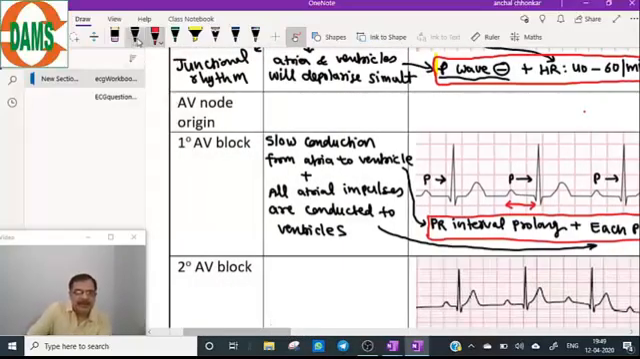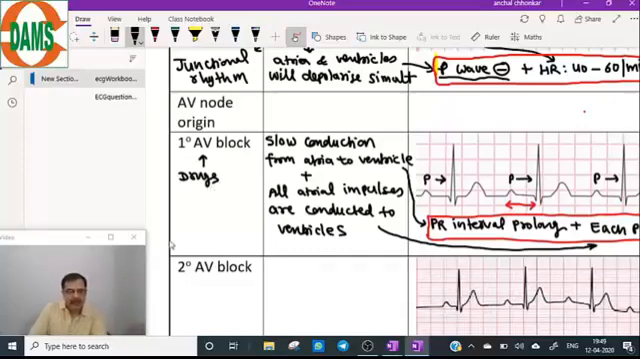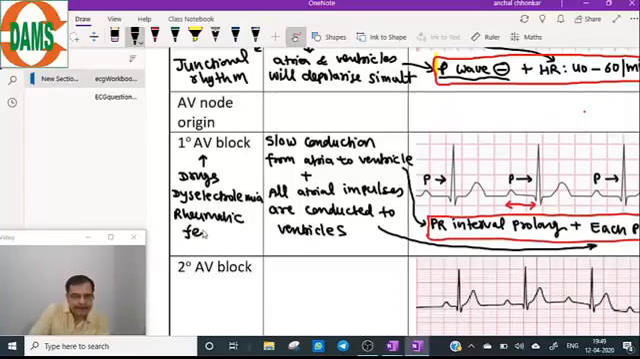So in the first degree AV block, you will focus upon the drugs. We have already done this earlier. Dyselectrolemias, rheumatic fever.